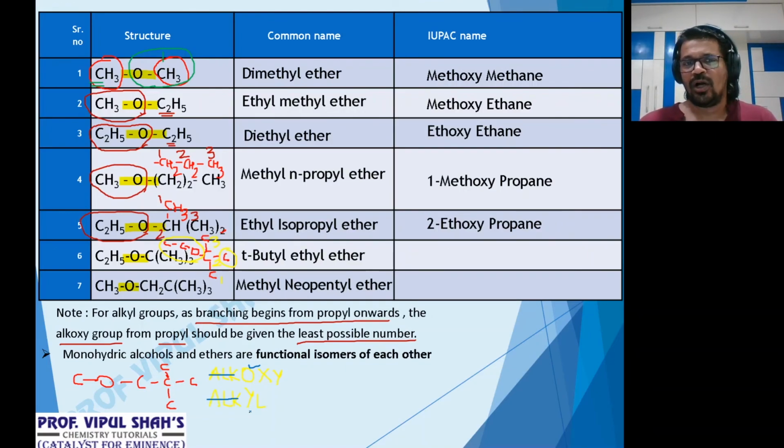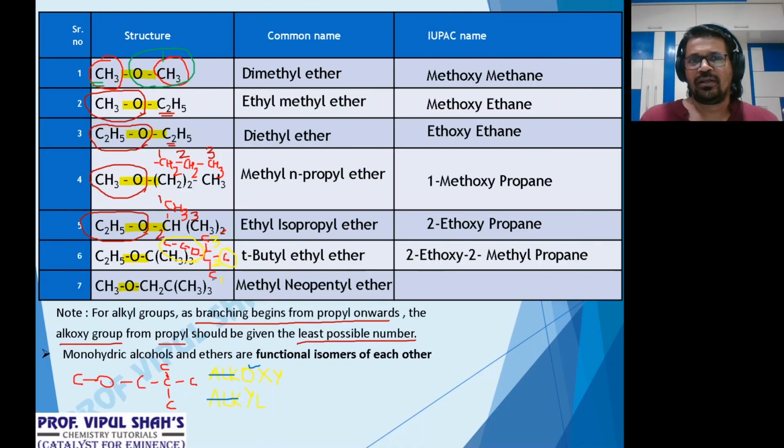Okay. So now how do we do this? 2 पे 1, 2, 3. At 2 I have ethoxy, so 2 ethoxy. Then again at 2 I have an alkyl. What is the alkyl? Methyl. So 2 ethoxy, 2 methyl. Continuous chain of 3, what is that called? Propane. So the name is 2 ethoxy, 2 methyl propane. Clear?